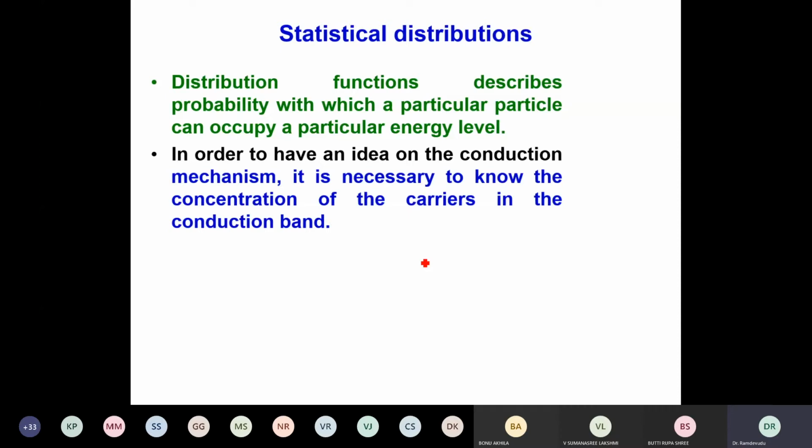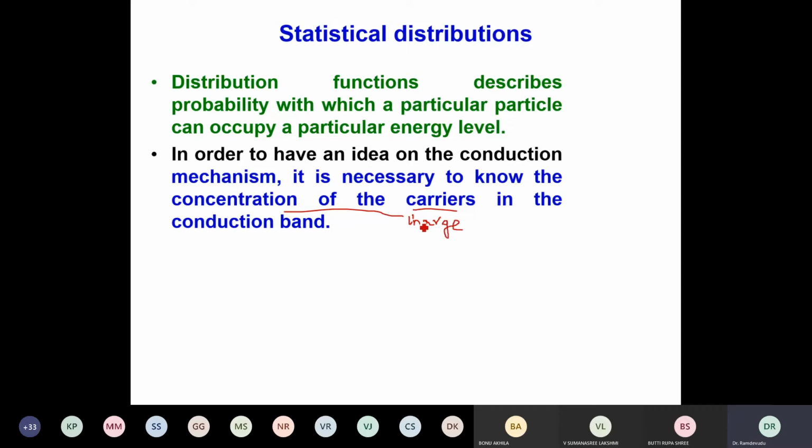Concentration of charge carriers means how many charge carriers, in case of a conduction band we have electrons, how many electrons are there per unit volume in a given energy. Here carriers means charge carriers. In conduction band, charge carriers are electrons. In valence band, charge carriers are holes.